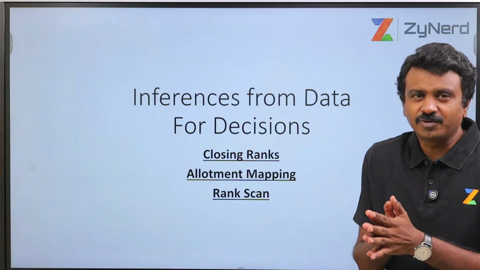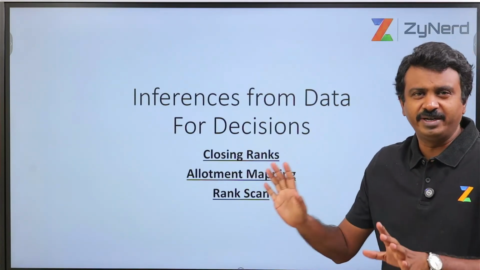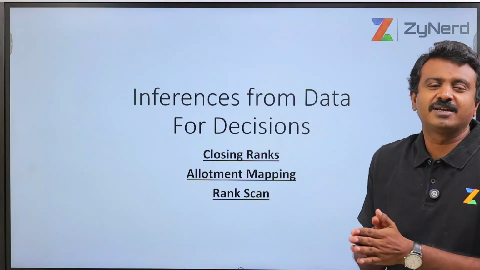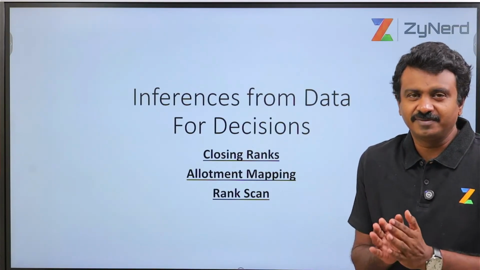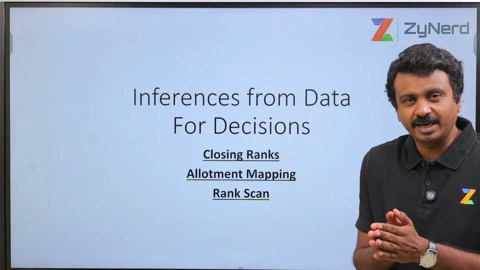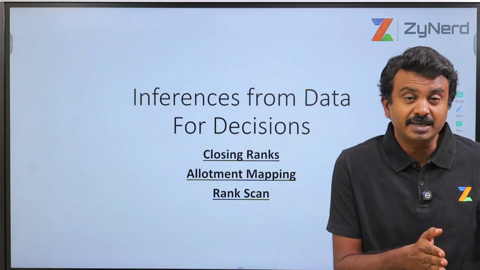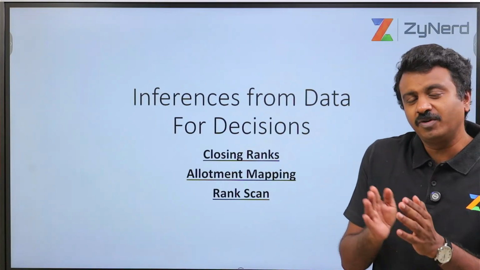Second, there will be a set of information which is available with you in terms of All India round 1. Allotment is a PDF. Similarly, multiple PDFs that are available or data in ZyNerd which is available. So here we will take you through how to approach that entire part of one, the rules part, and second, the data part. Why do we need to approach it? We will also take you through that.